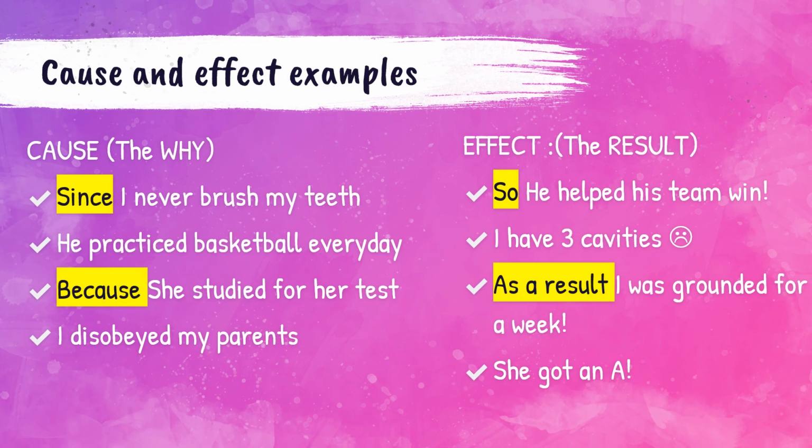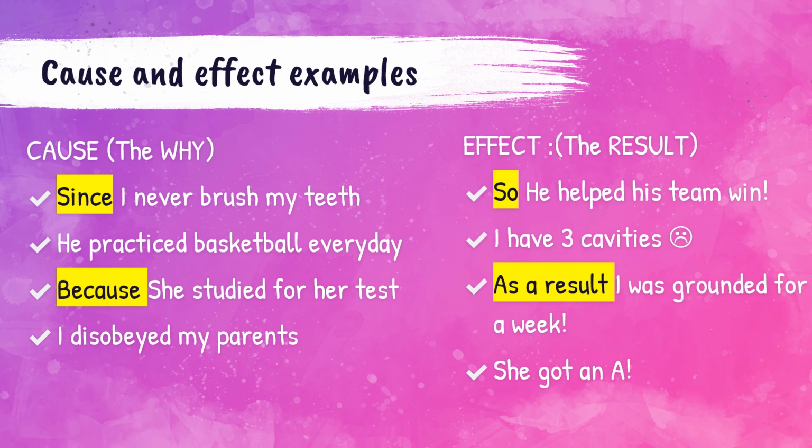So let's look at some cause and effect examples and see if you can identify which cause goes with which effect. Remember that the cause is the why and the effect is the result. Let's look at our causes. Number 1 says, since I never brush my teeth. Number 2 says, he practiced basketball every day. Number 3 says, because she studied for her test. And number 4 says, I disobeyed my parents. So those are some whys. So what could be the effect of those things?